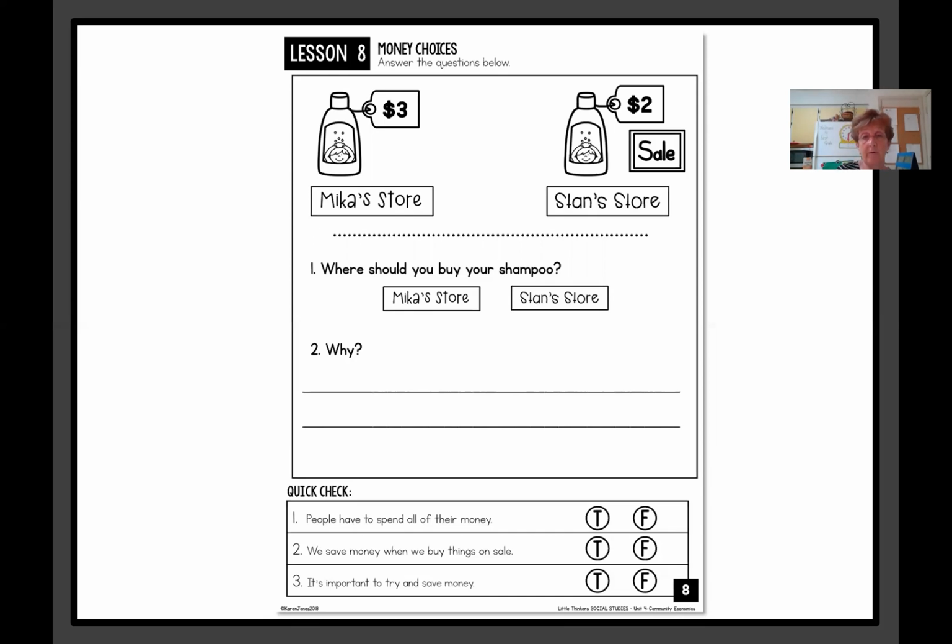And then you're also going to complete money choices, the activity page that you see here. And again, if you're able to print it, go ahead and print it. If you're able to do what Lily's family is doing and save the image as an image and then open it in print, paint, you can complete it that way. If you aren't able to do it either of those two ways, just replicate it in the social studies notebook and go ahead and take a picture of it and send it to me as well.